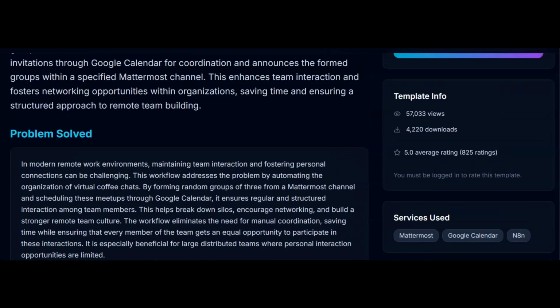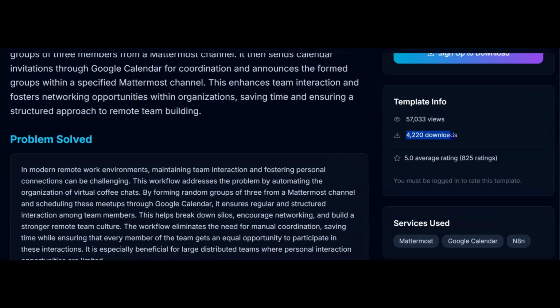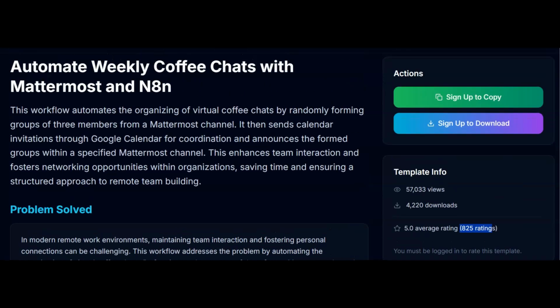And like I said, this has got over 4,000 downloads. It has a 5-star rating of over 825. And don't think this is saturated, because it won't be. All you've just got to do is the outreach to find the people. So go on LinkedIn, have a chat to them. And don't worry if they don't have Mattermost. Like I said, you just change it and connect it to a different tool like Slack or whatever they've got.